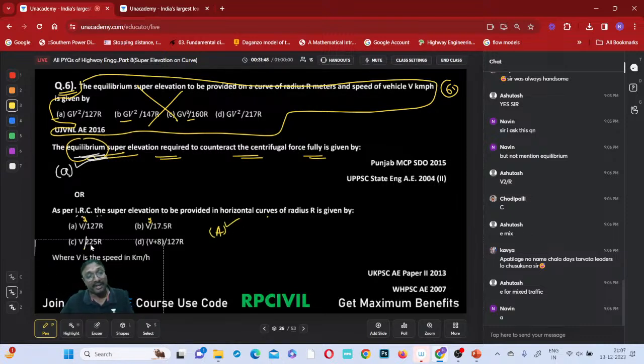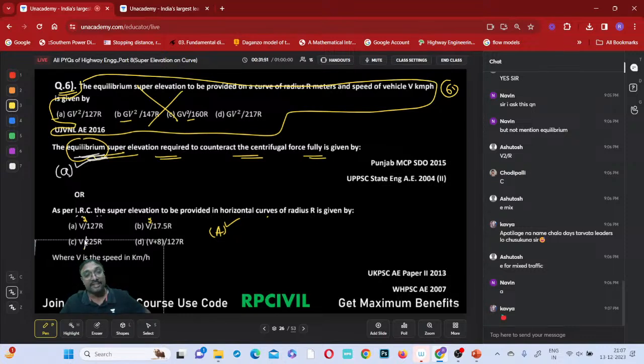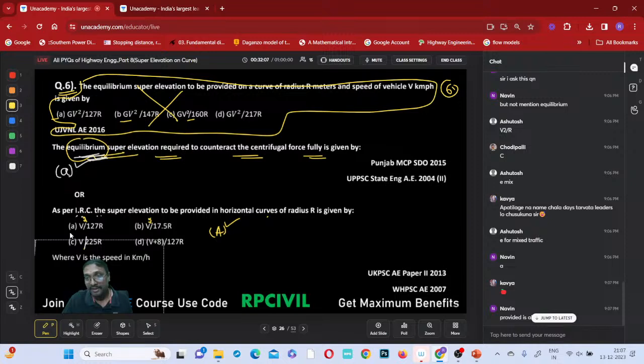Suppose if V square by 225 is given, then you have to select V square by 225 as the correct one. If V square by 225 is not there, then only we have to select V square by 127. Understood now? Provided is always mixed or E maximum. Either it is with respect to the mixed one or E maximum. Any one of these two only will come. If that mixed traffic superelevation is lesser than or equal to E maximum, that only. If greater than E maximum, we restrict it to E maximum. Got it now? Shall I move to the next question?